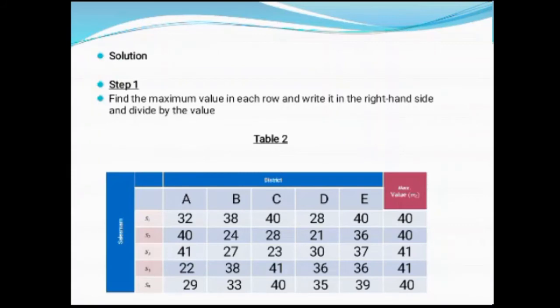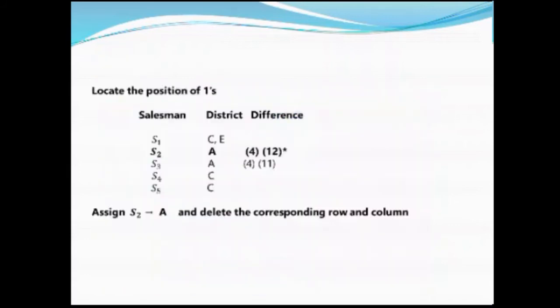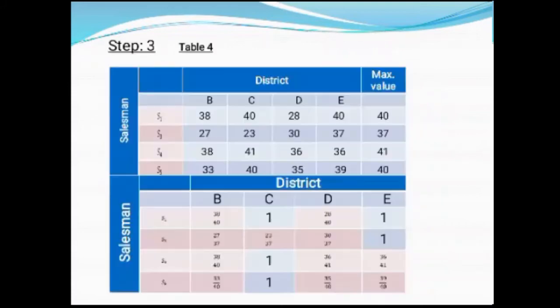Here for S2, 40 and the next maximum is 28, difference is 12. For S3, 41 and the next maximum is 30, difference is 11. So write that difference. In that, maximum is 12. So S2 is allocated to A, delete the corresponding row and column. Now the matrix is reduced to a 4 cross 4 matrix.